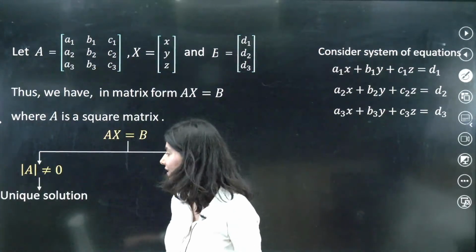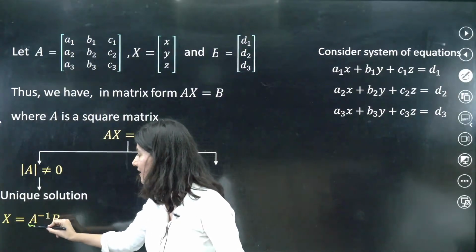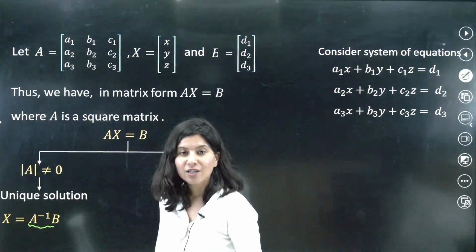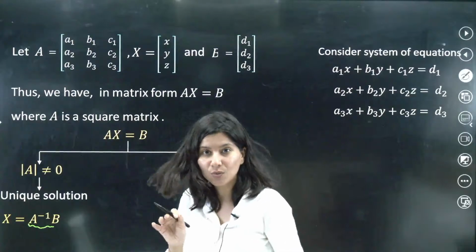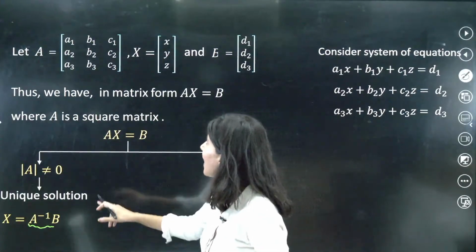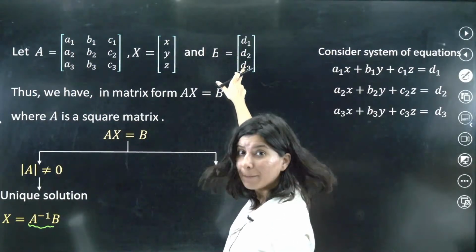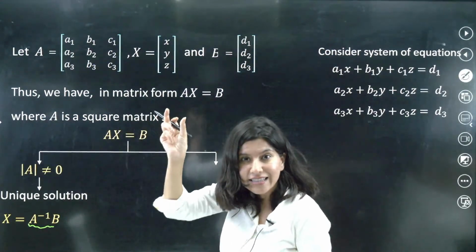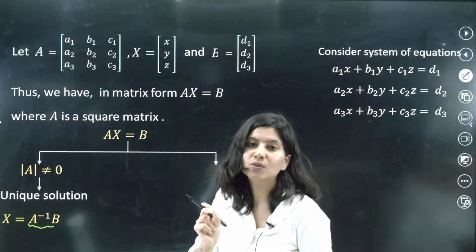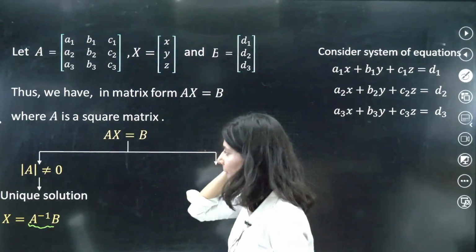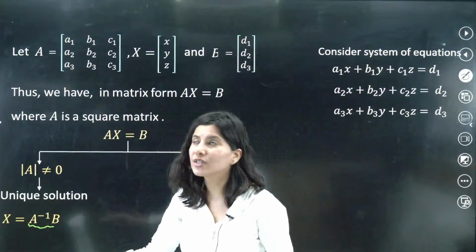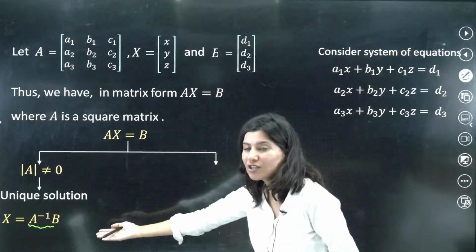And that unique solution you will get by A inverse B. So to get the unique solution, you will have to find the inverse of A, multiply it with the B matrix, and you are done. That final matrix will give you X, Y, Z values. And if determinant A is equal to 0, then you won't be able to find the inverse also, right?